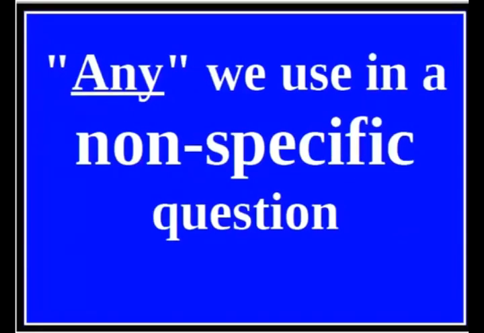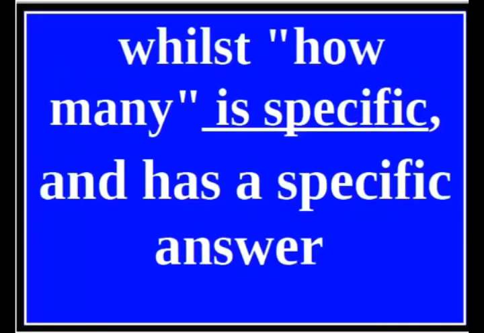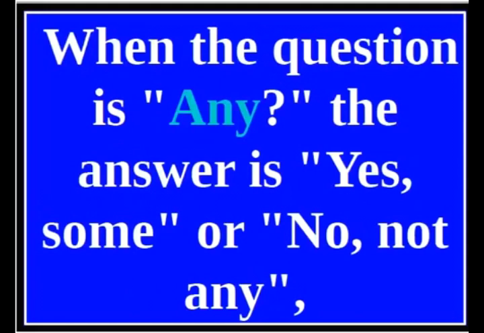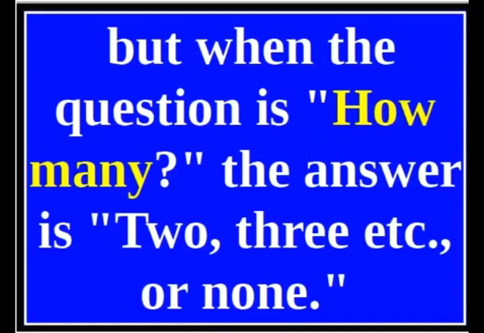Any we use in a non-specific question, whilst how many is specific and has a specific answer, 13, 14, 20, etc., or none. When the question is any, the answer is yes, some, or no, not any. But when the question is how many, the answer is 2, 3, etc., or none.